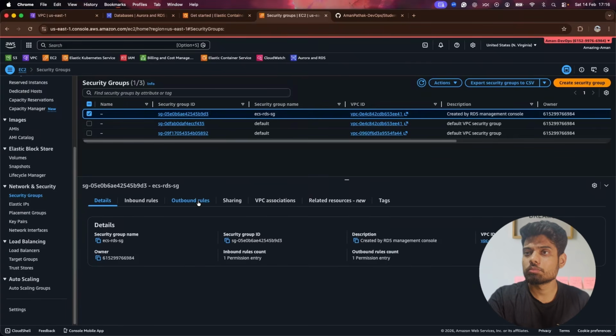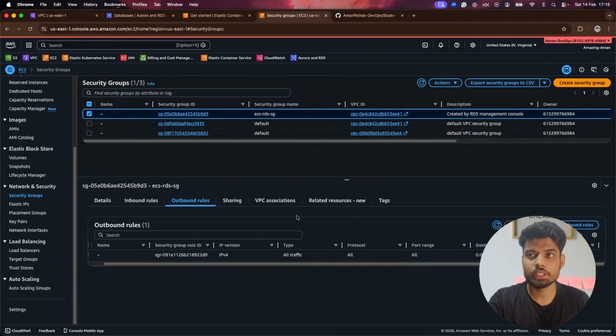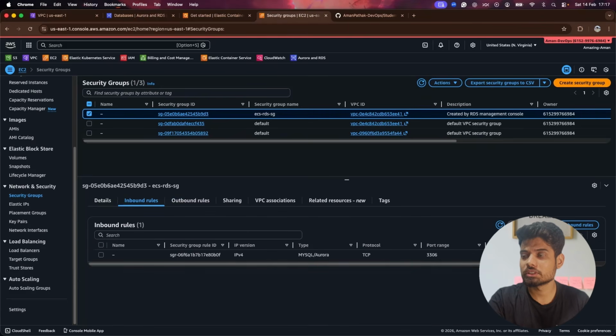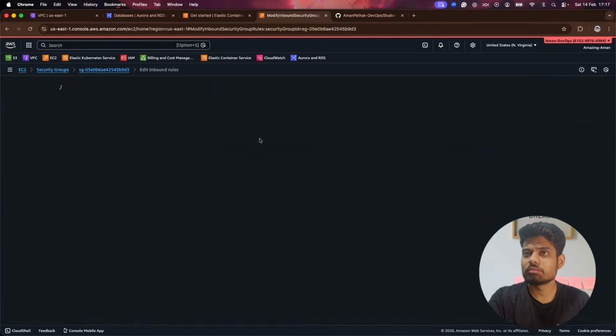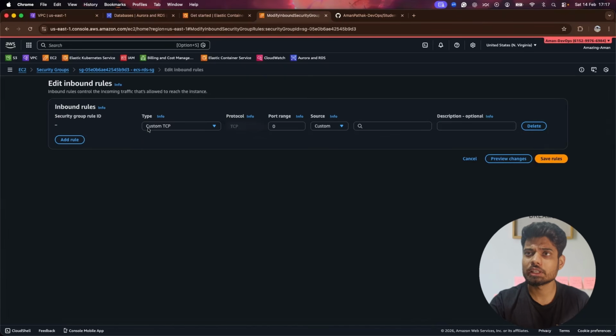Okay. So first of all, outbound rules. Here we can see that all traffic is allowed. That is amazing. Now inbound rules is very important because this is for us. Now one rule is already configured, so I can connect from my machine. But again, for that I need to be in the network. So what I'll do, I'll just delete this one and create a new one.